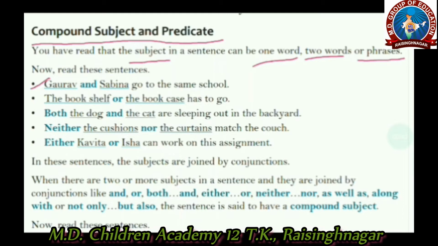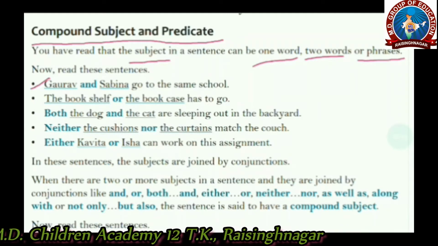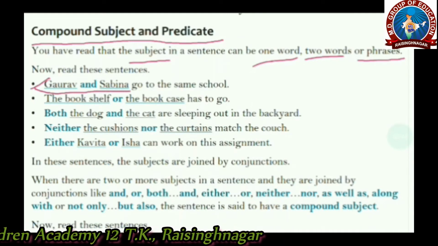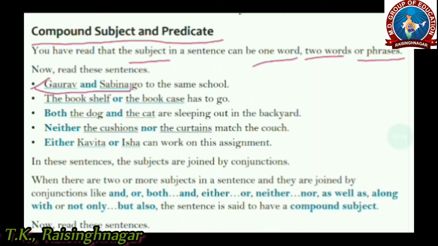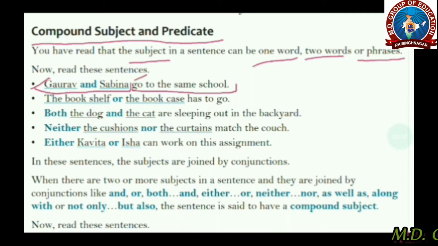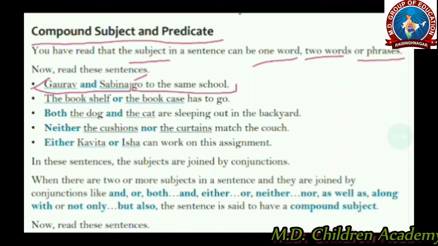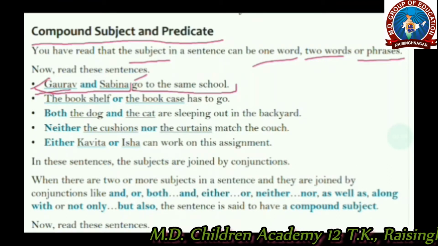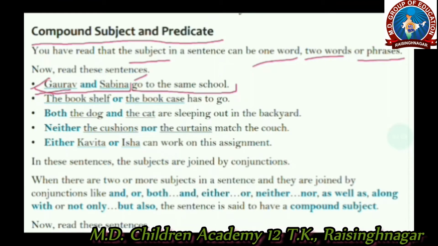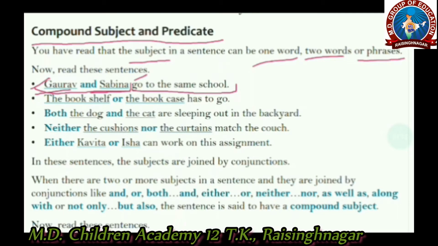As I told you earlier, the subject is the name of any person, place or thing, or a pronoun, and the predicate is the rest of the sentence, and it usually starts with the verb. Here, go is the verb. And in a compound subject there is more than one subject, like in this example, Gaurav and Sabina.